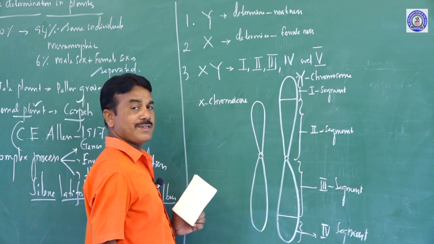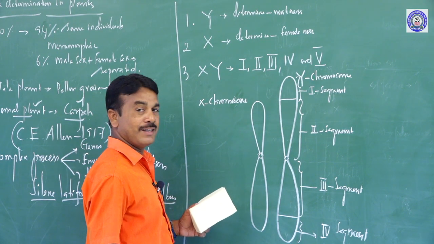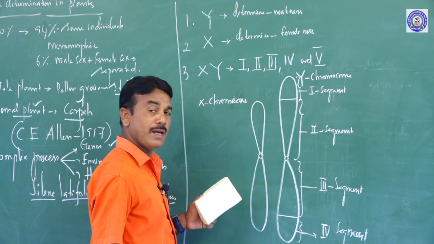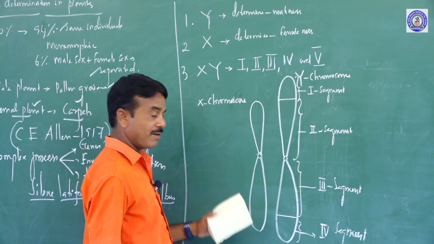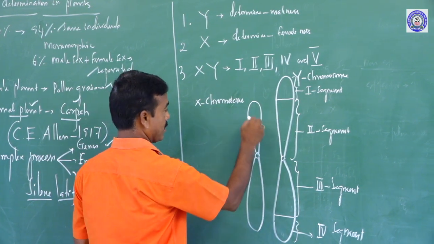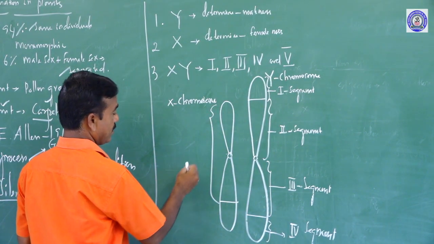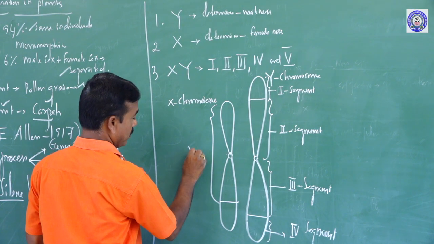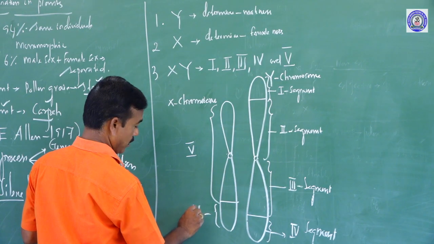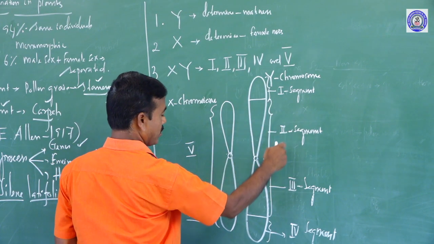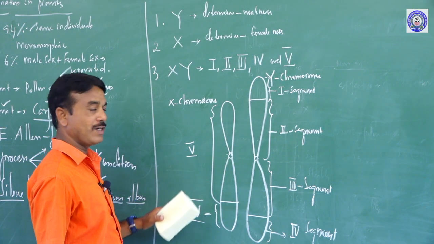So first segment, second segment, third segment, fourth segment occur in the Y chromosome. That is commonly called the male chromosome. The male chromosome is comparatively larger than the X chromosome. This is the fifth segment. This is the fourth segment. So there are 4 segments in the Y chromosome, and 2 segments in the X chromosome.